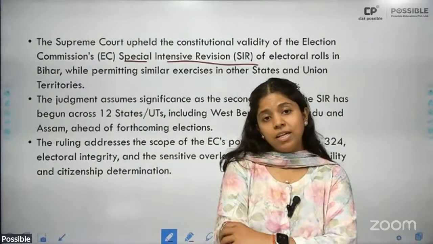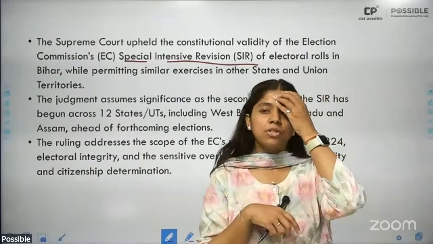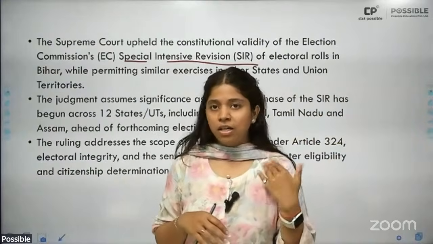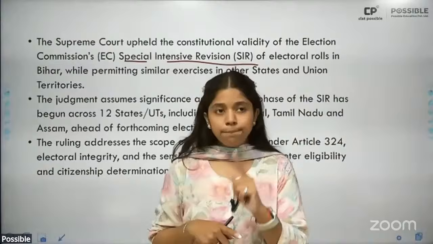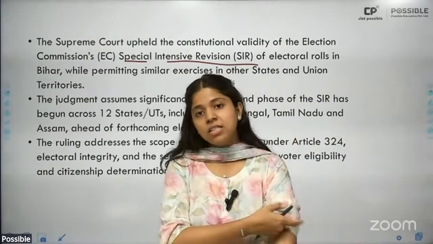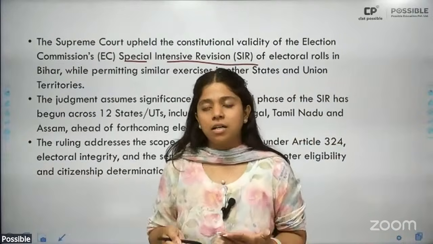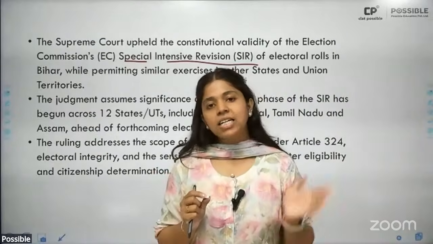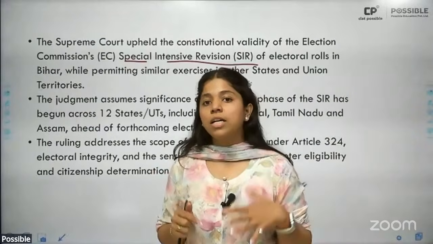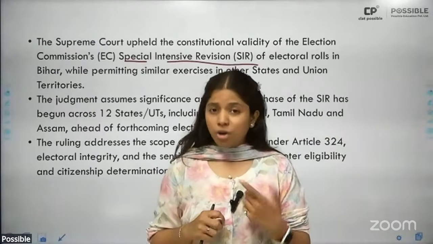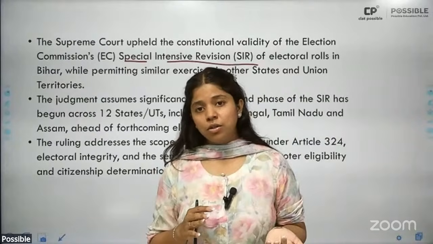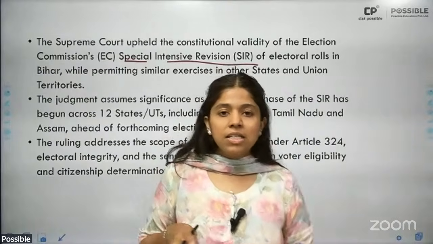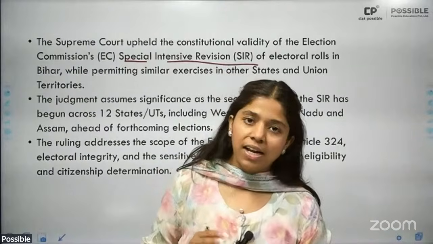Now this effective document naturally implied citizenship proof. Why citizenship proof is important for inclusion in electoral rolls is simply this: the right to vote can only be extended to the citizens of India. It can't be extended to people who are not Indian citizens. Okay. So because it could only be extended to the citizens, the people who couldn't prove that they were Indian citizens were rooted out from the electoral roll.